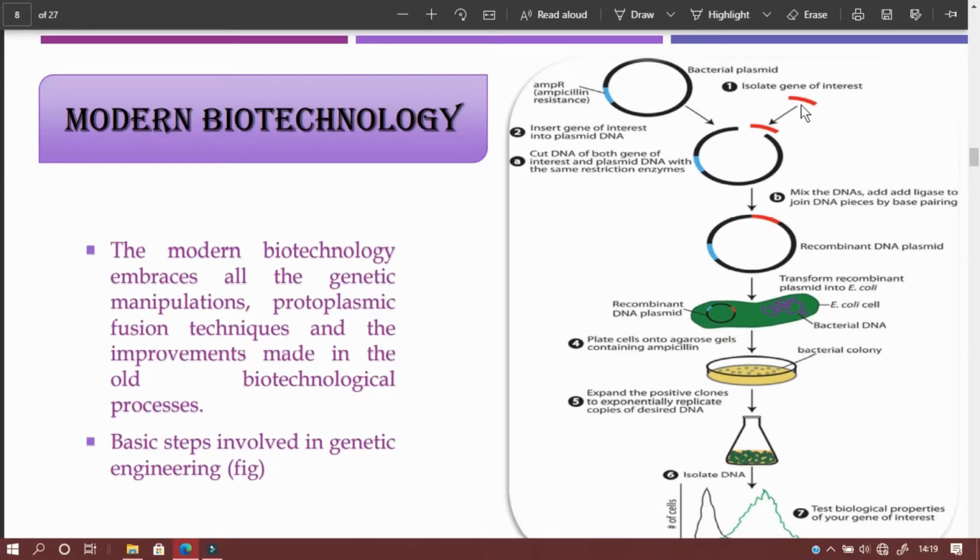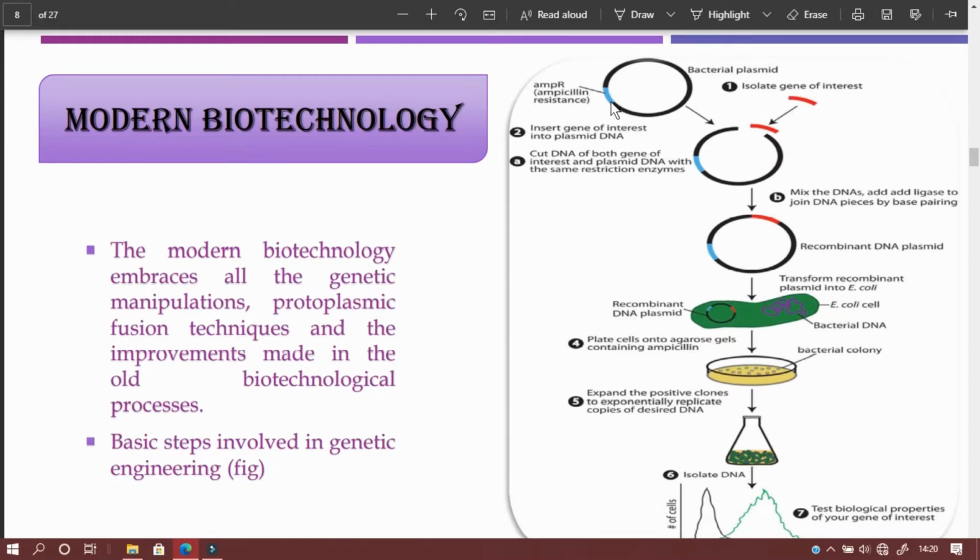First we need to isolate the gene of interest, which must be taken from the organism that has this gene, and this is called the insert. Similarly, we have to remove the particular segment not needed from the host DNA.